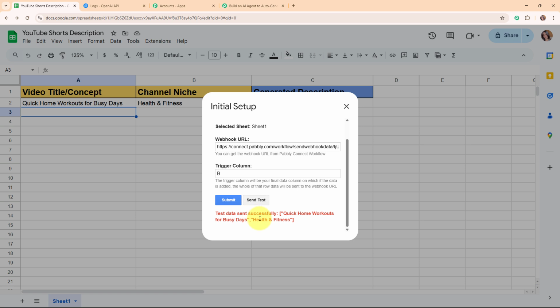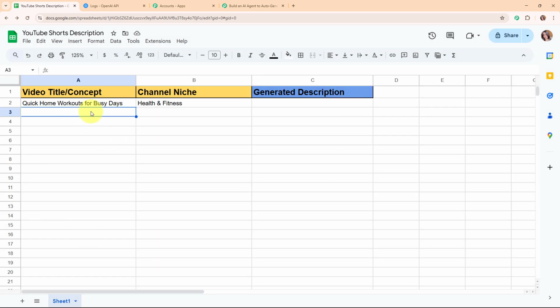That means we have successfully sent the test data, that means the first row data of our Google Sheet, to this webhook URL, that means through our Pabbly's workflow. Alright, so now let's go and check it. But here, before moving back to Pabbly Connect's workflow, you need to perform another very important step to completely connect your Google Sheets with Pabbly Connect.